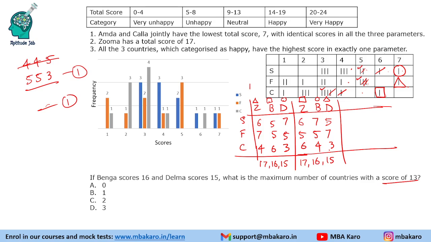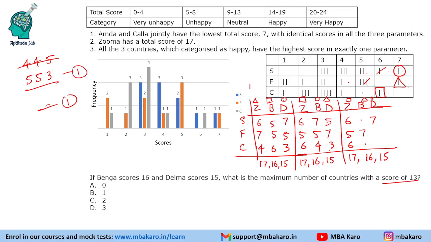Now let us take the final case wherein we have Z as square, B as triangle, and D as circle, and see if we can get more than one team getting 13 points. So Z is 6, 5, 6. If B is the triangle, B will get 7 points here, and D, the circle, will get 7 points here. Now B should be given 9 points to make it 16. B should be given 9 points. So this 6, 5 had been used.